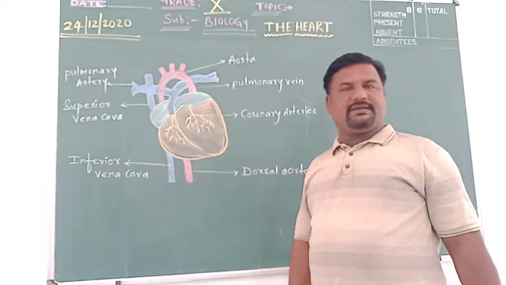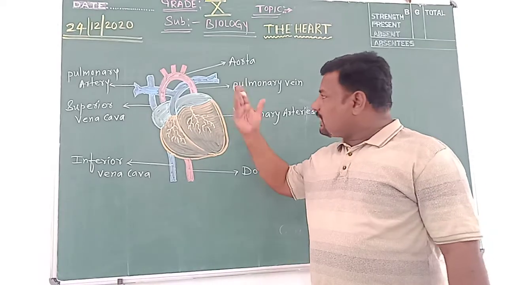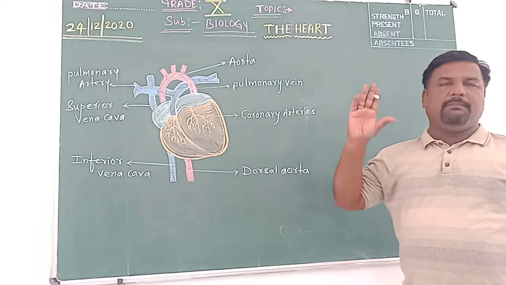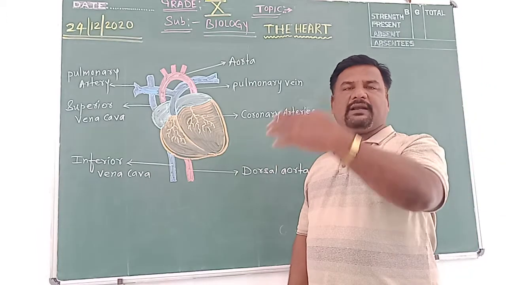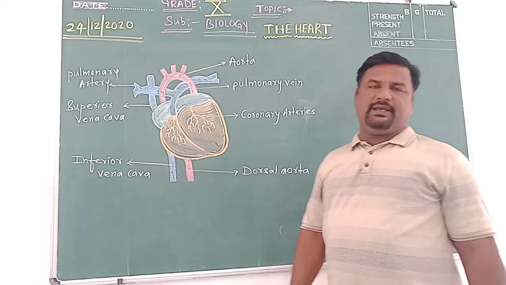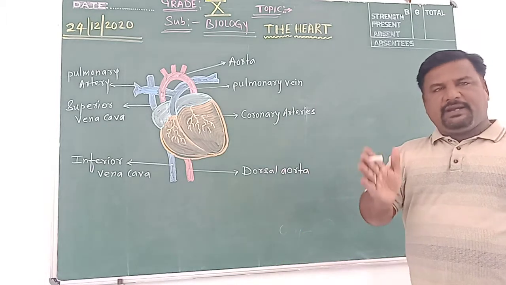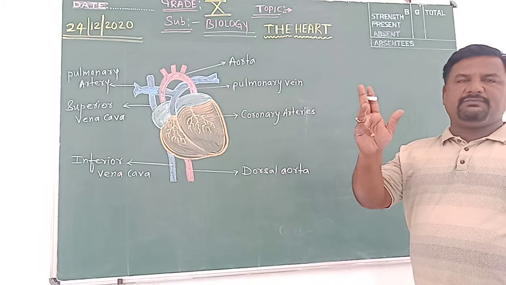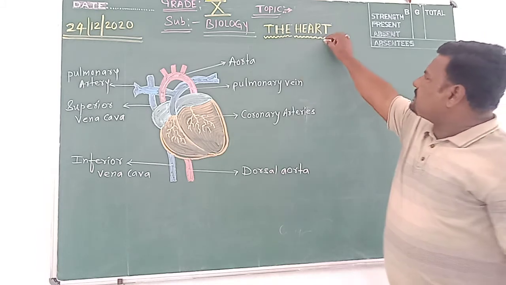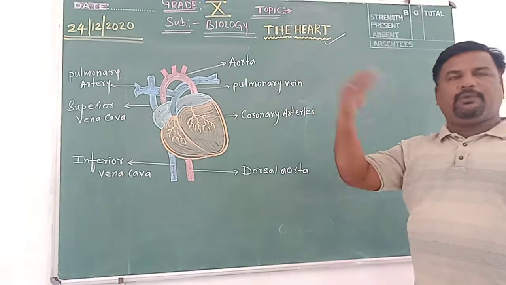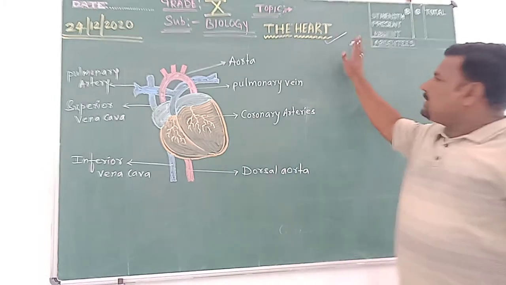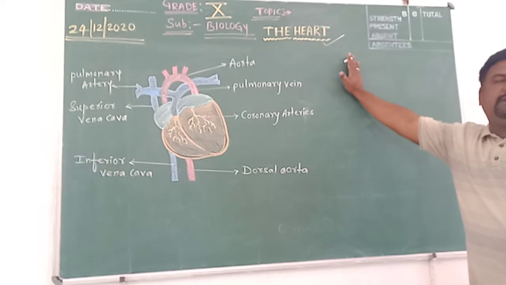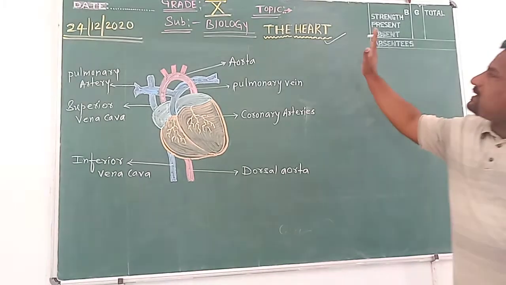The third component is blood vessels, which are of three types: arteries, veins and capillaries. After the blood, we will discuss the heart, and later proceed to the blood vessels. So today we are here to discuss the second component of the human circulatory system, that is the heart.